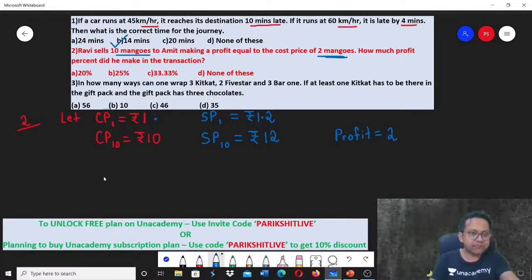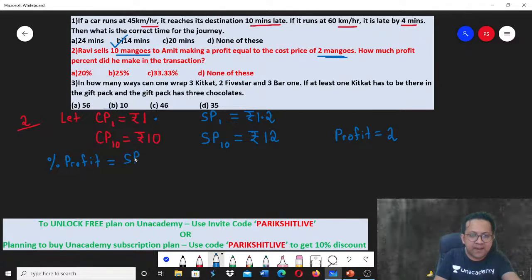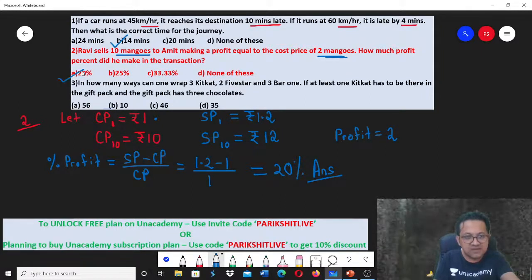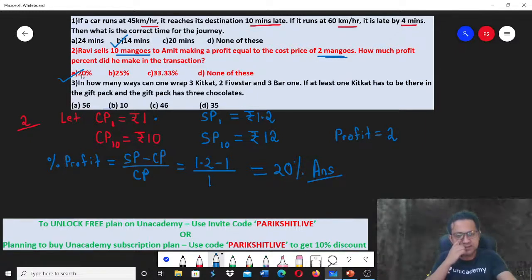And you got it. Now they're asking, what profit did you make in the transaction? So percentage profit is nothing but SP minus CP divided by CP. What is SP? 1.2. Cost price is 1, divided by the cost price 1, into 100. So obviously you will get your answer as 20%. Another previous year SNAP question, you did it with ease. Did you get this? Any doubt in this that you have and wish to ask? Clear? Fine. So I hope number 2 also you got it correct.